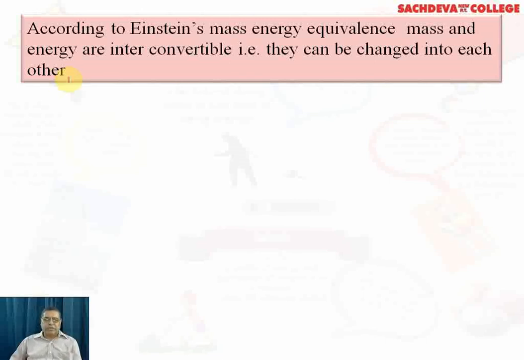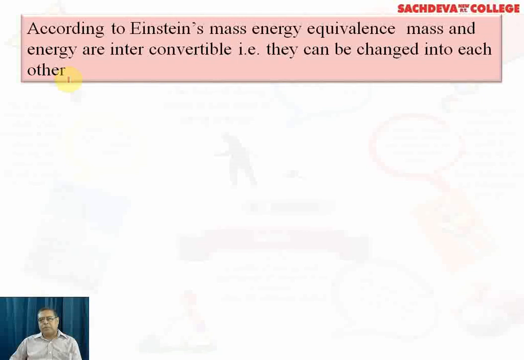This is called the consequence of the special theory of relativity, and this gives the moving mass of the particle. However, this theory was first explained in 1905, and it was further modified in 1920 using the general theory of relativity, that is E is equal to mc square.